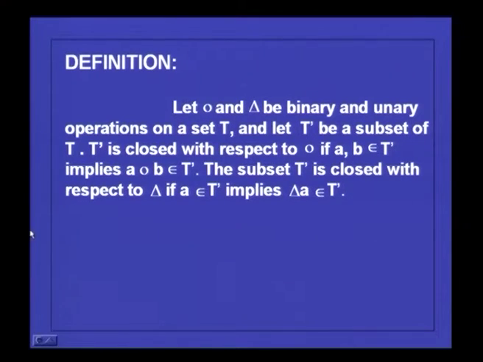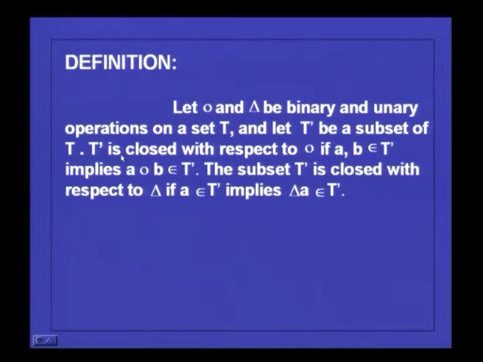Let us consider a binary operation and a unary operation. Let dot and this del be a binary and a unary operation on a set T. I am using the symbol small triangle to denote the unary operation and calling it del. Usually the inverted triangle is called del, but here I am using the triangle symbol to denote the unary operation and calling it del. You have a set T, a binary operation dot, and a del, which is a unary operation. Now, take a subset of T, just T dash,